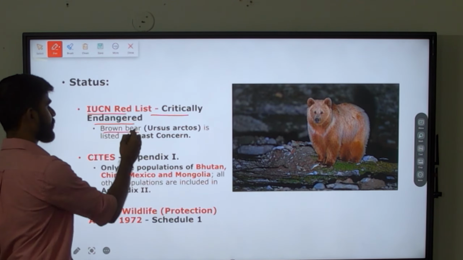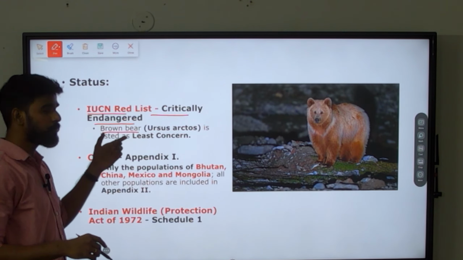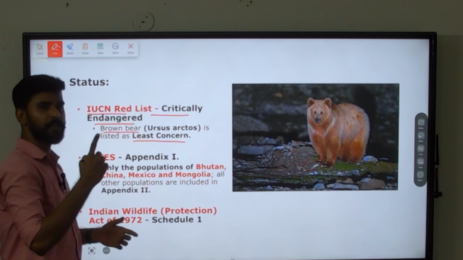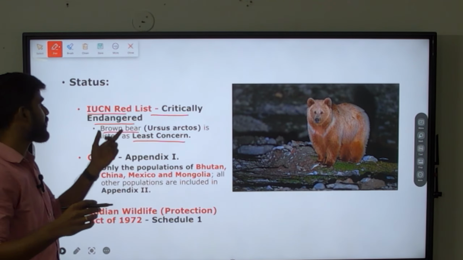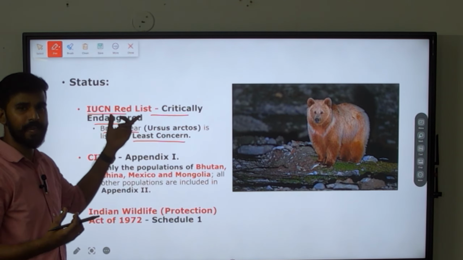But the Himalayan brown bear is a subspecies of brown bear. Brown bear is least concern, which means they are found in huge numbers. But then Himalayan brown bear's population is reducing. That is why it is critically endangered.